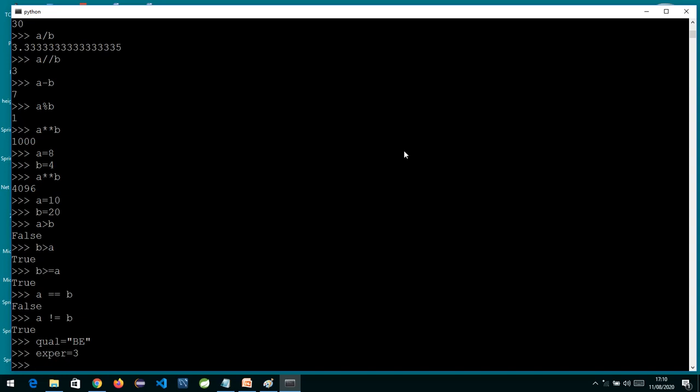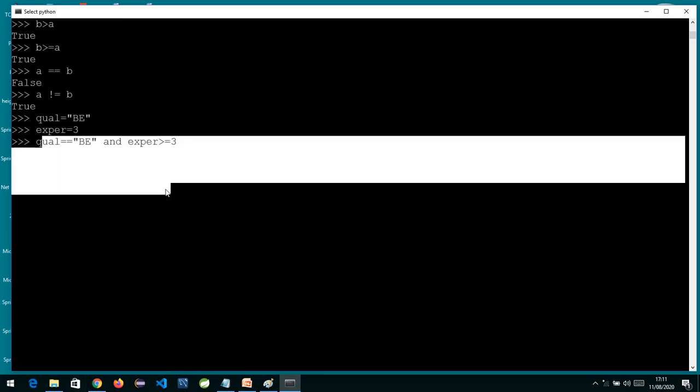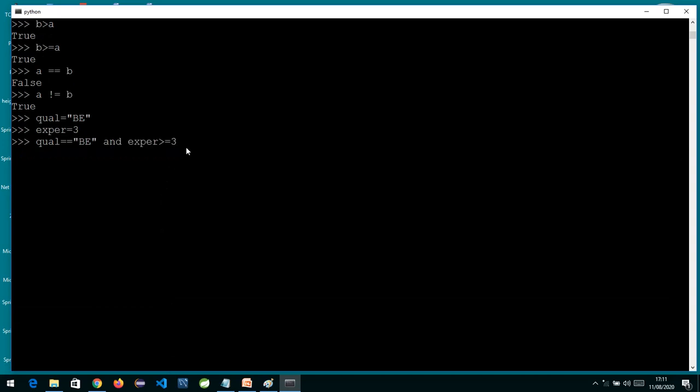So I write qualification equal to BE. This is my first condition, that the qualification should compulsorily be BE. The second requirement is that he should also have experience of more than 3 years, so I put the and operator and experience greater than or equal to 3. If a person is BE and his experience is also enough, both conditions are true, so the final outcome will be true. If I press enter, you can see the final outcome is true.